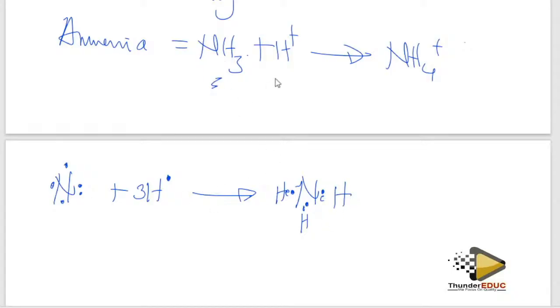But now, to form dative bonding, I repeat, dative bonding, I'm going to add this with this. But remember, I've used 1, 2, 3, so I'm remaining with these 2 electrons as a lone pair. When I add a hydrogen, this hydrogen has no electron. It's positively charged. It means the electrons used in the bonding are going to come from one atom, which is nitrogen.